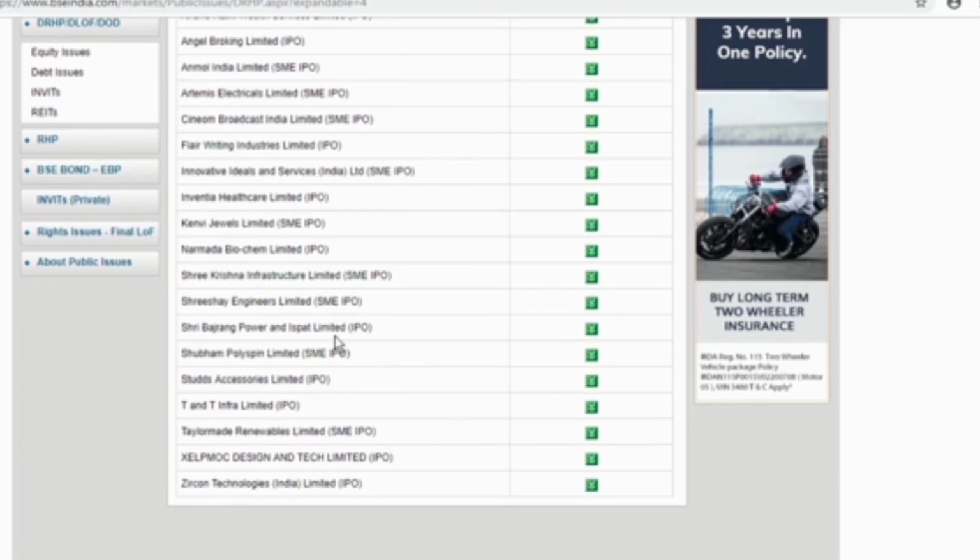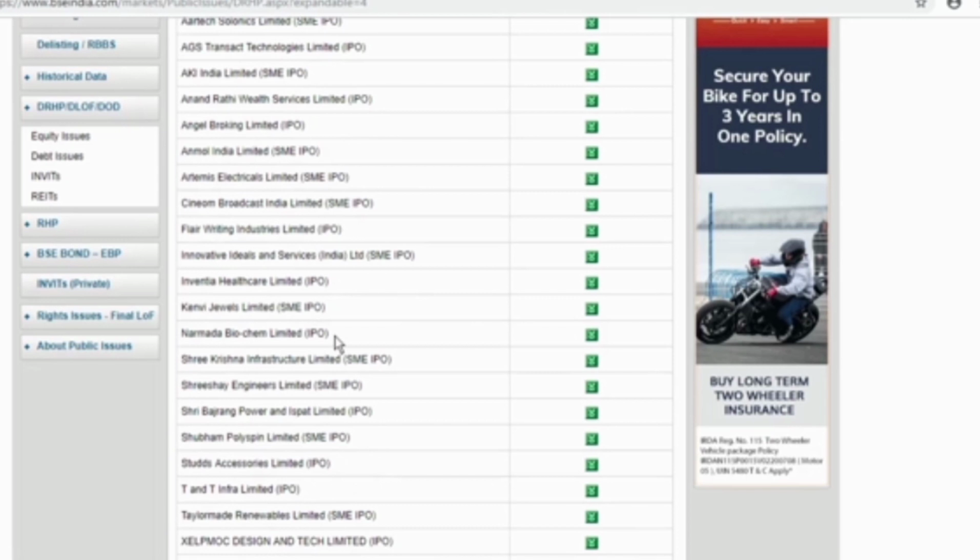Now you as an investor need to study the draft red herring prospectus extremely carefully in order to make a right decision when it comes to investment. With this, we come to the end of this unit. Until then, goodbye.